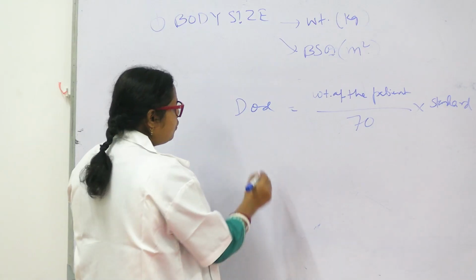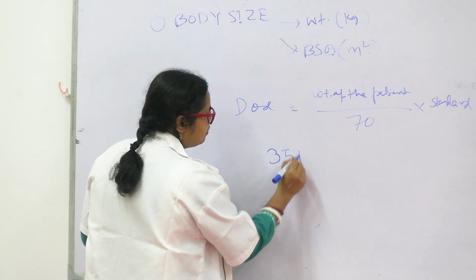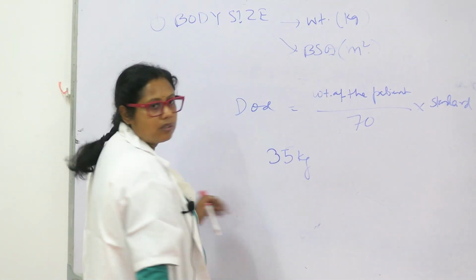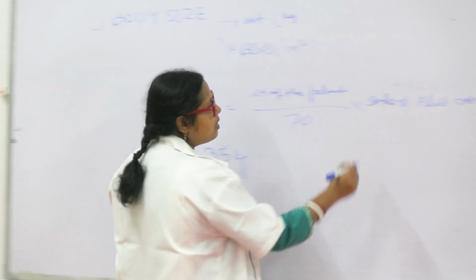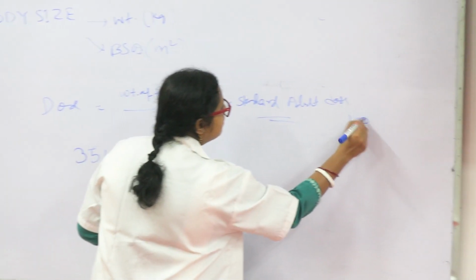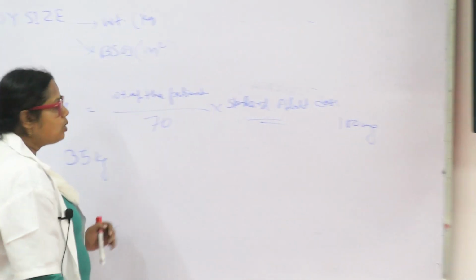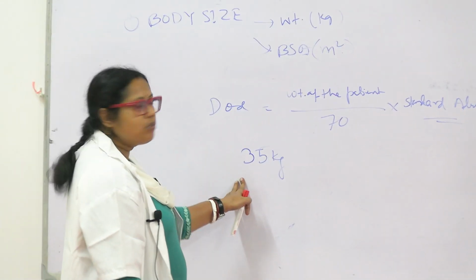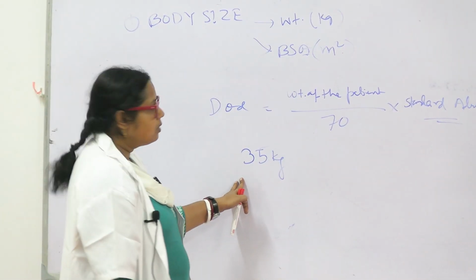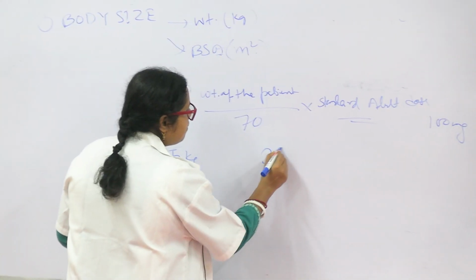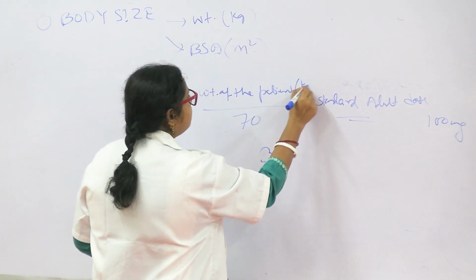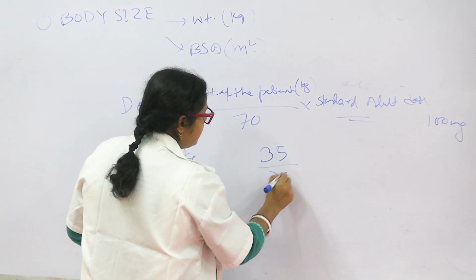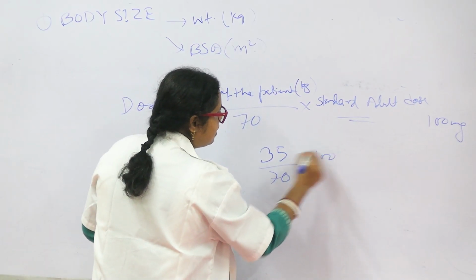So, suppose a patient of 35 kg comes to you, and the standard adult dose is 100 milligram. What amount of drug will be given to this patient? We will derive it by this formula: 35, weight in kg, divided by 70 multiplied by 100.